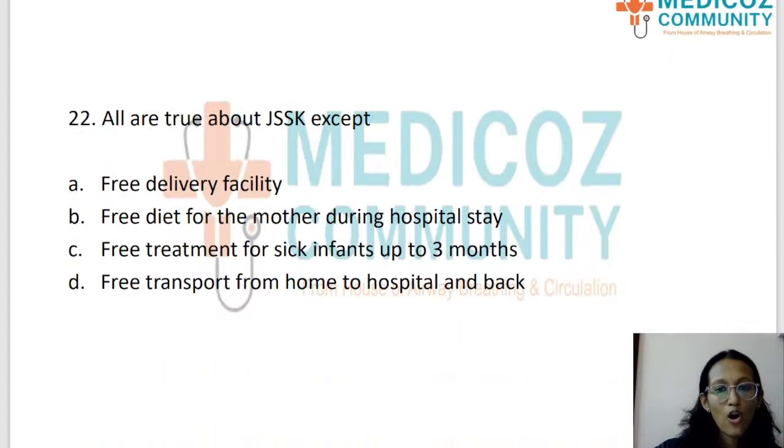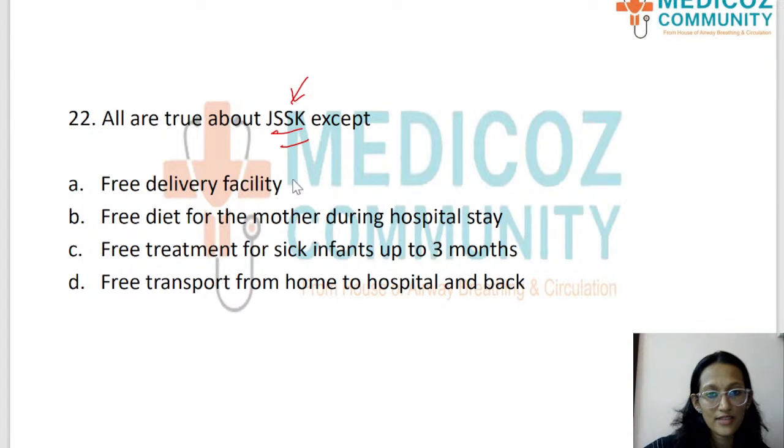Next question. All are true about JSSK except: JSSK is a program under the Ministry of Health and Family Welfare. We will discuss what the facilities under that are. All are true except free delivery facility, free diet for the mother during hospital stay, free treatment for sick infants up to 3 months, free transport from home to hospital and back.